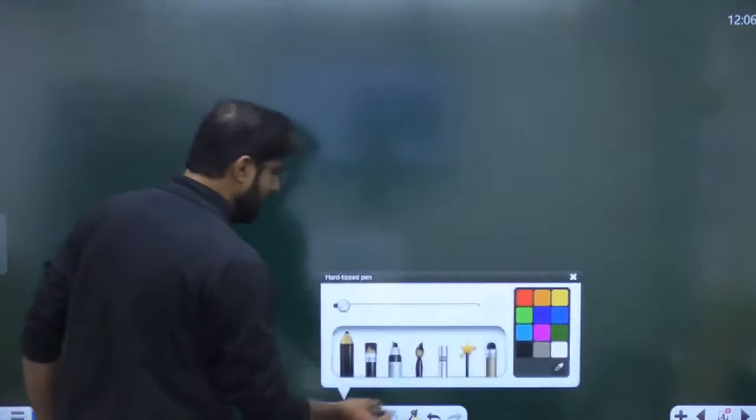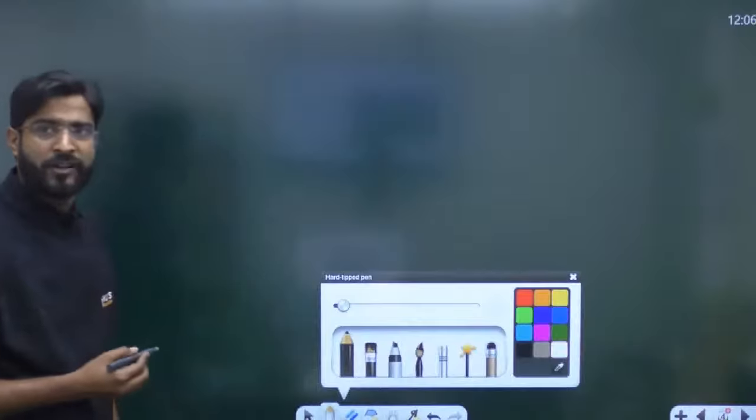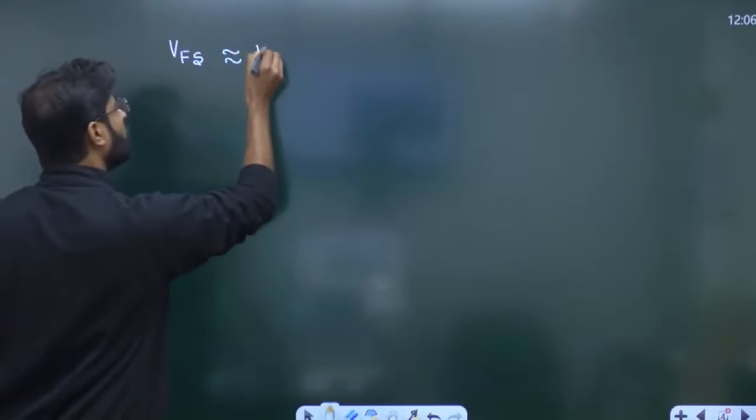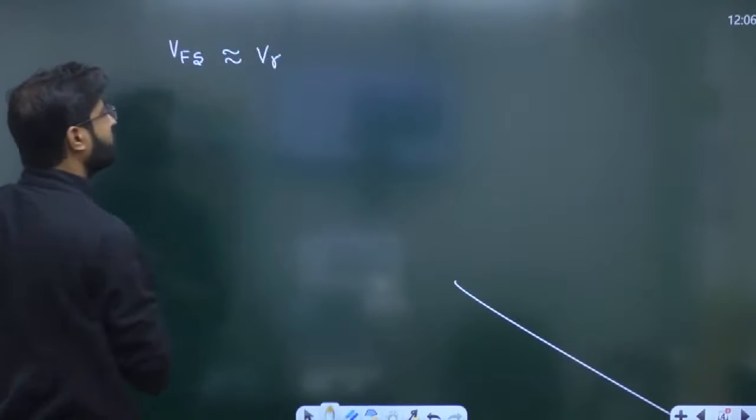One thing more, people may get confused between the reference voltage and the full scale voltage. Everyone try to understand. There is one word called full scale voltage, which is approximately equal to the reference voltage VR.